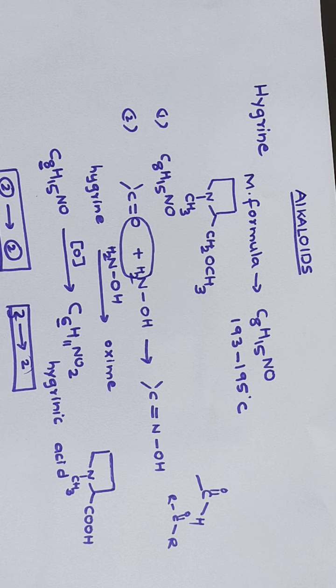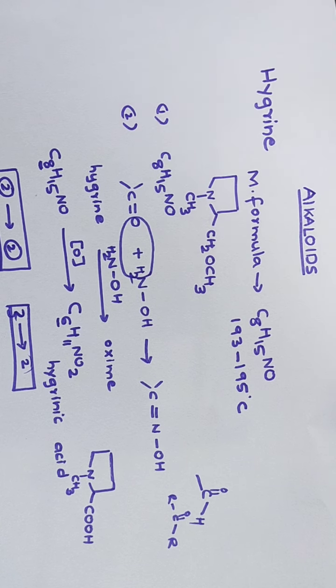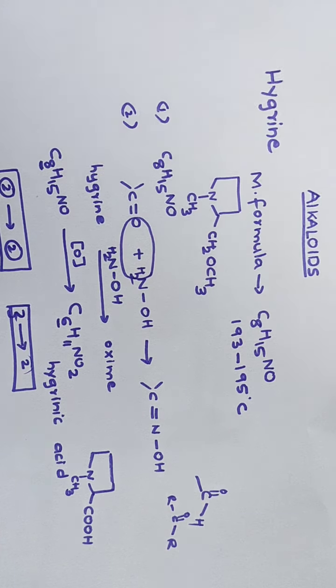Then the third step was the presence of a tertiary nitrogen atom. Hygrine reacts with 1 mole of methyl iodide.